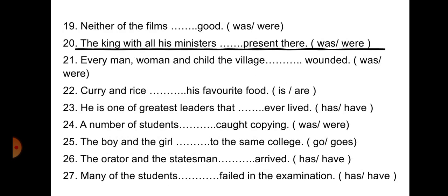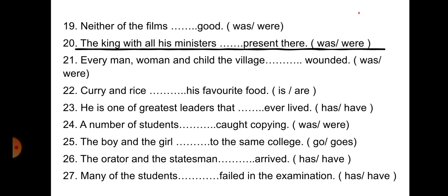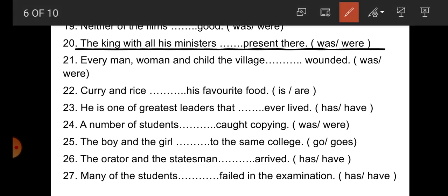Number 19. Student, neither of the films dash good. So student, we all know that each, every, either, neither are always singular. So what is the correct one? Was is the correct one.